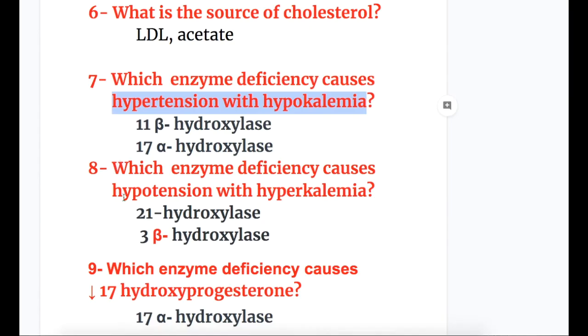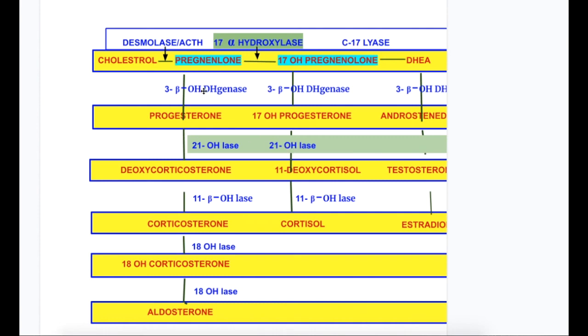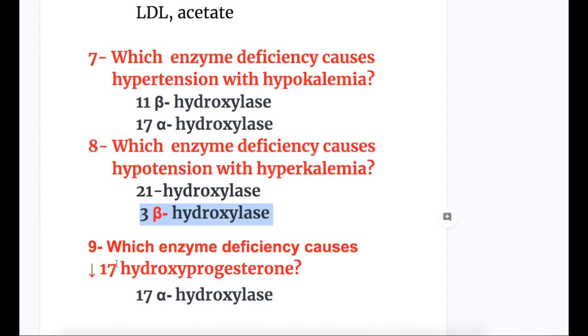Number 8, which enzyme deficiency causes hypotension with hyperkalemia? Two enzymes, 21-hydroxylase and 3-beta hydroxylase deficiency, cause hypotension with hyperkalemia. See here, if 3-beta hydroxylase dehydrogenase and 21-hydroxylase are deficient, these two pathways are blocked, so no mineralocorticoids and no glucocorticoids are formed. So they cause hypotension with hyperkalemia. And the last question, which enzyme deficiency causes a decrease in 17-hydroxyprogesterone? 17-alpha hydroxylase deficiency causes a decrease in 17-alpha hydroxyprogesterone.